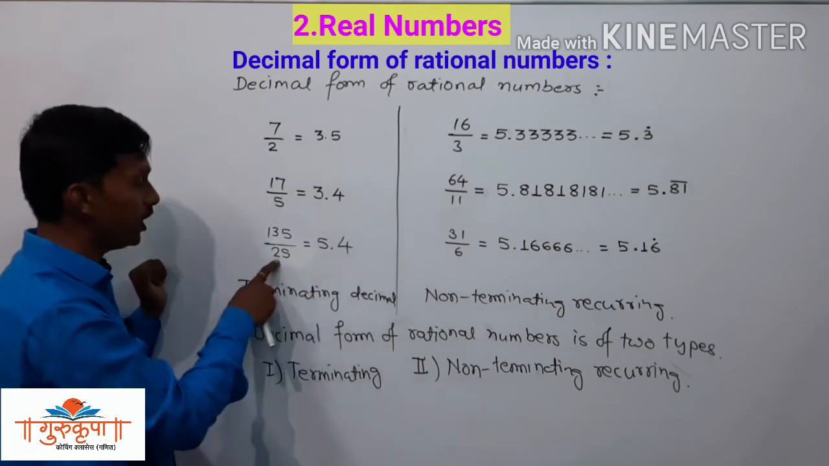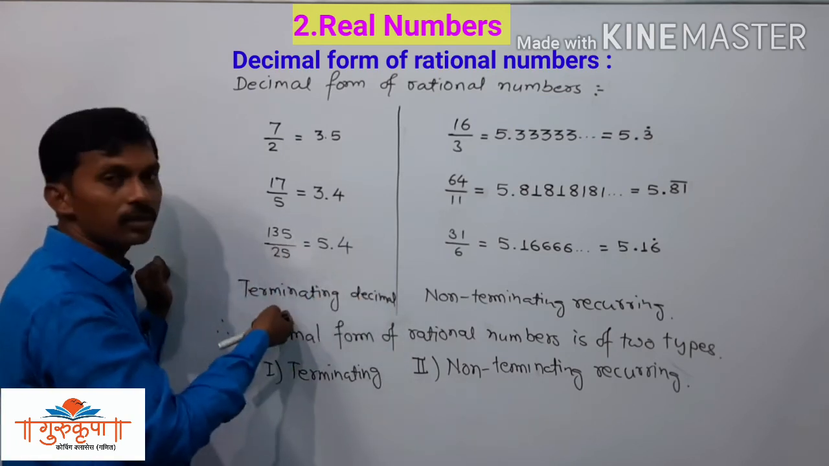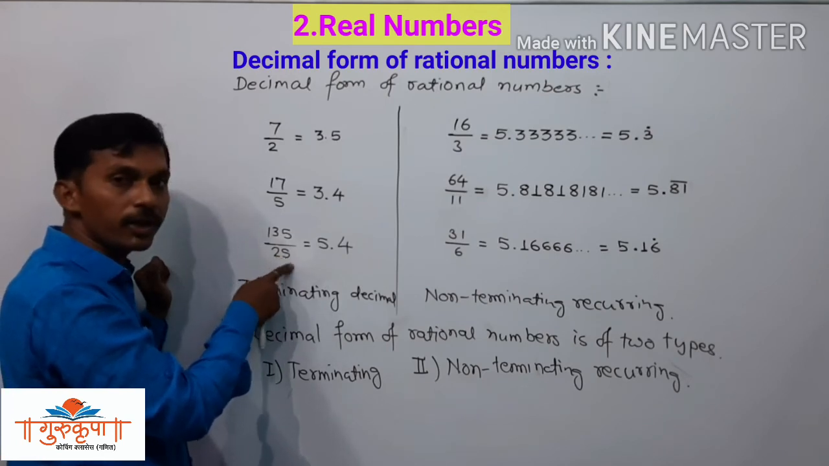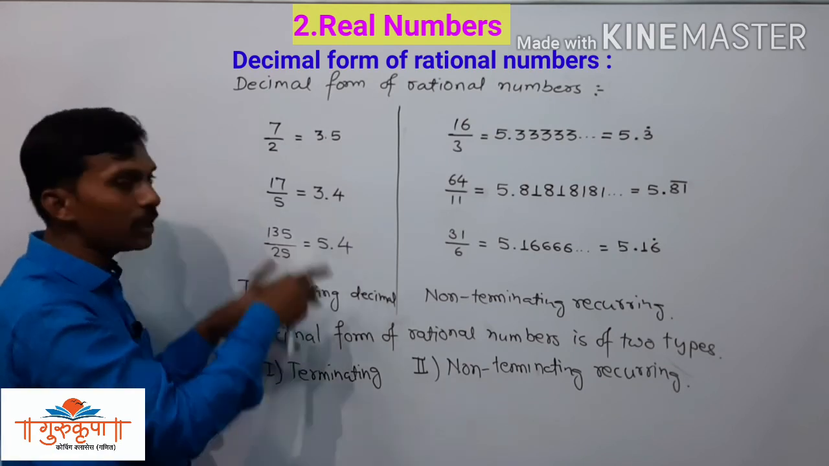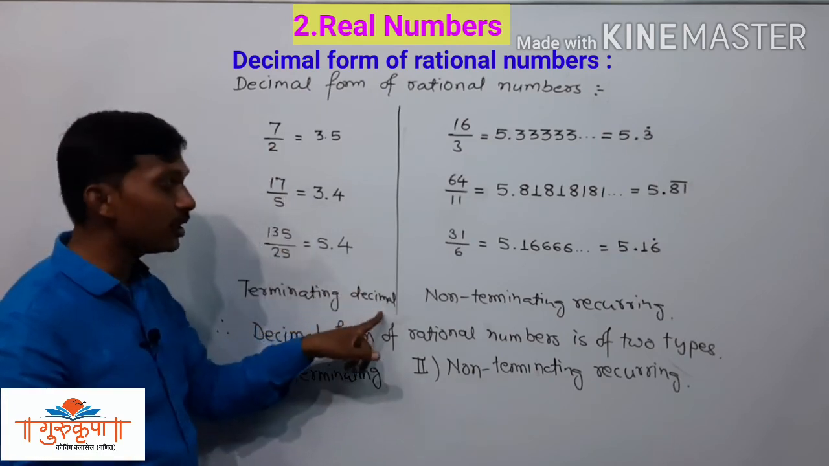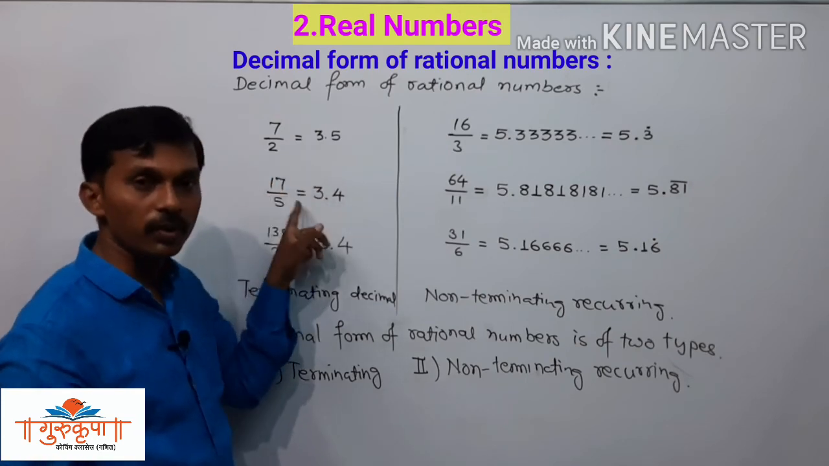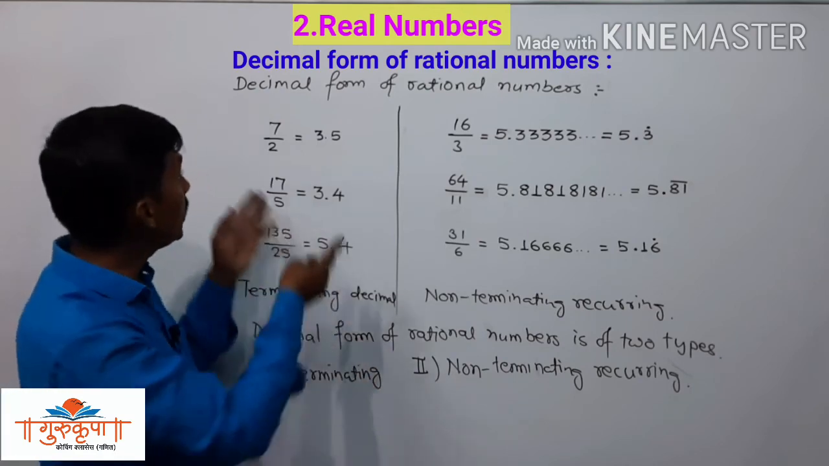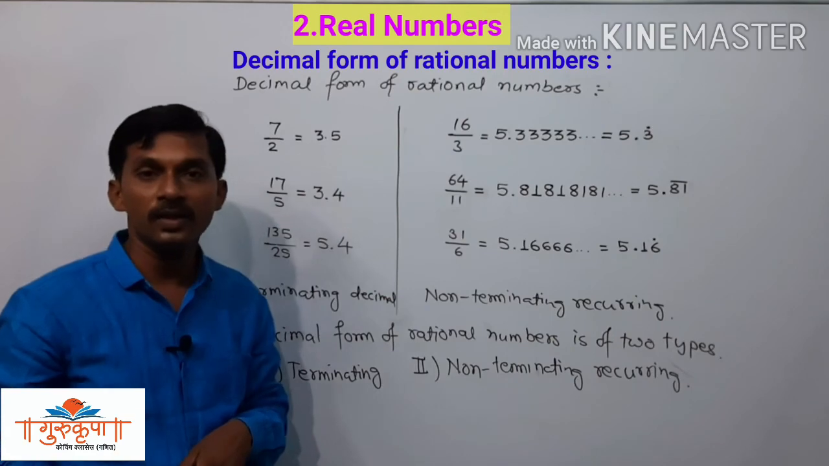See here, 25, that is 5 into 5, so it is terminating. Suppose we have 10 here, that is 2 into 5. So if the prime factors are 2 and 5 only, then definitely that number is in terminating decimal form. If the denominator of the number is 2 or 5, or made of the prime factors of 2 and 5, then that rational number is of terminating decimal form.